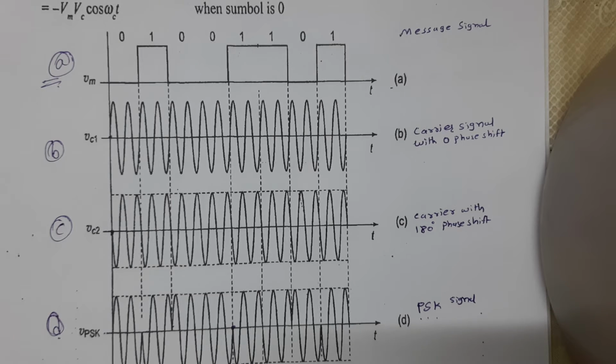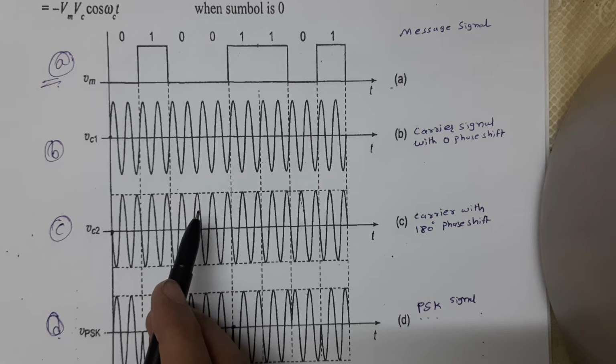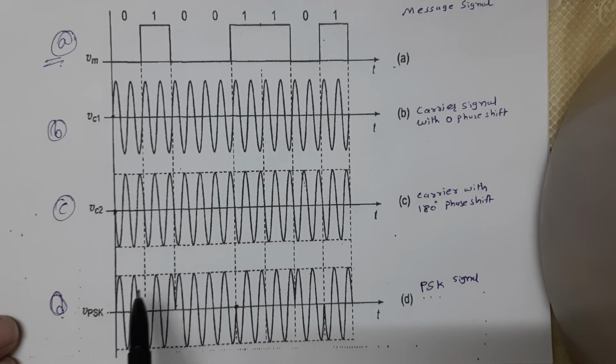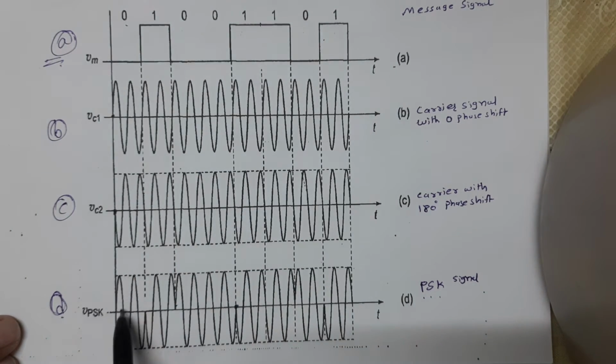When the binary symbol is 1, the PSK signal will have the original carrier signal. Alternatively, the PSK signal will have the 180-degree phase shift carrier signal when the binary symbol is 0. That we already discussed. When the binary signal is 0, the carrier signal is the same.